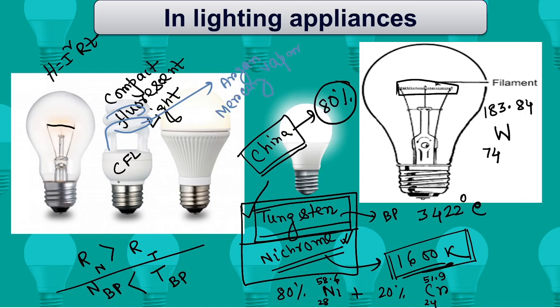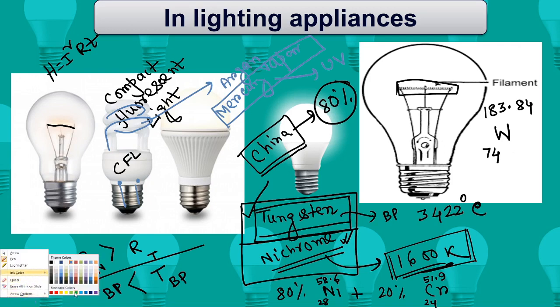Through the two terminals, whenever we allow the current, this mercury vapor will absorb the energy, and after that it will radiate ultraviolet radiation.